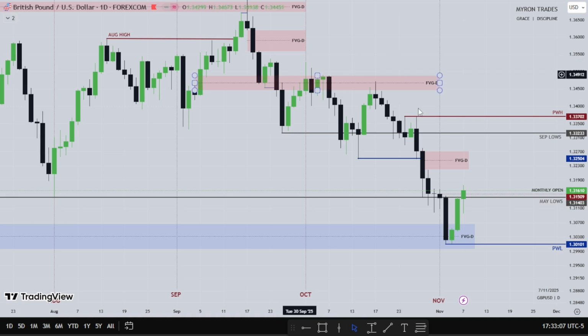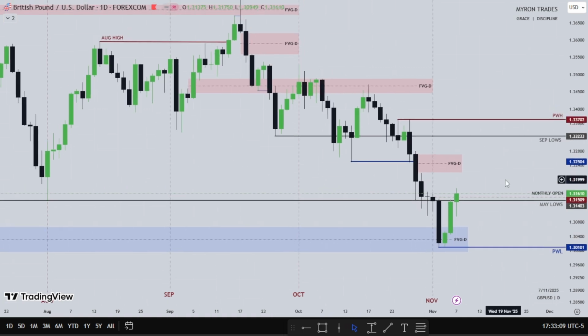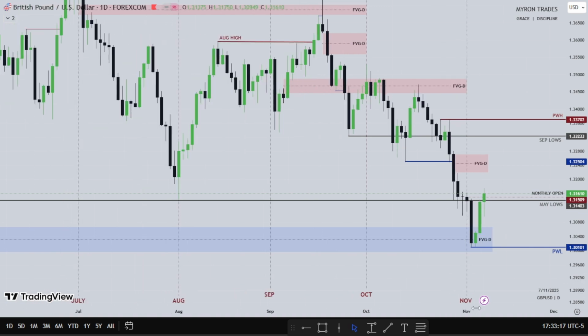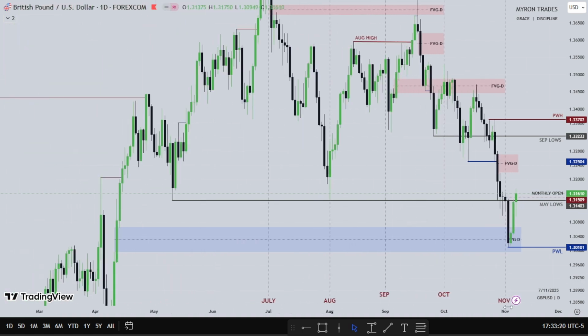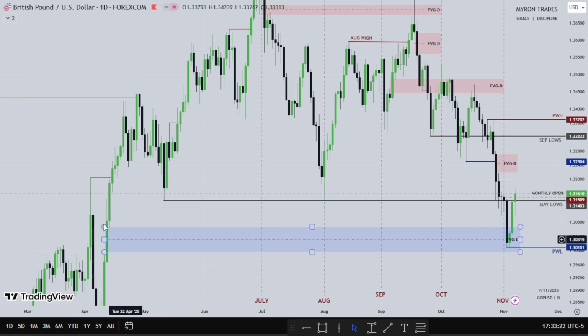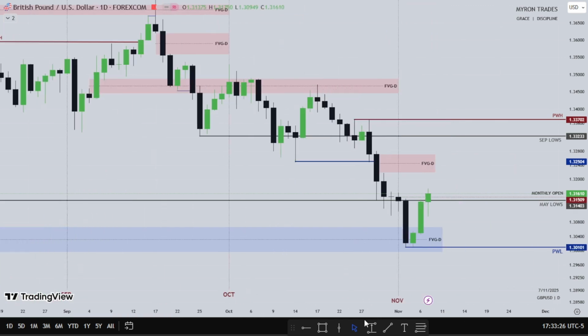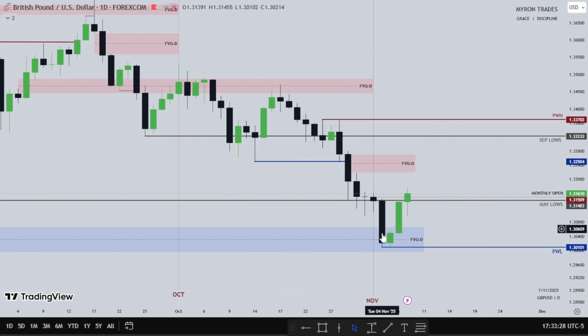So this is the pound USD daily time frame, and we open up November with a huge bearish candle, a huge sell-off on pound, right? There's this fair value gap right here. There's a fair value gap right here in the daily time frame, and we see how pound traded into the fair value gap on Tuesday. Wednesday we found support. Thursday we see higher prices. Friday we see higher prices, right?